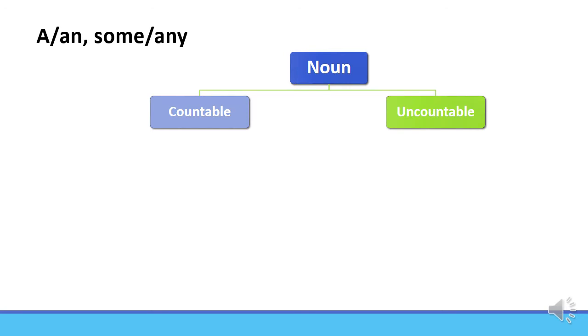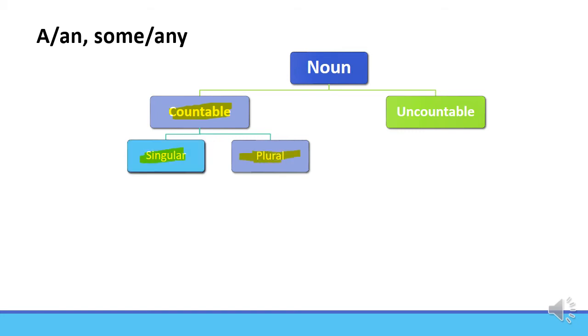Let's put everything together. Let's see. First of all, we have to check whether we have a countable or uncountable noun. If you have a countable noun, you need to check if this noun is singular or plural. If you have a singular noun, you may use the article a or an. If you have a noun which is countable and plural, you may use some or any.